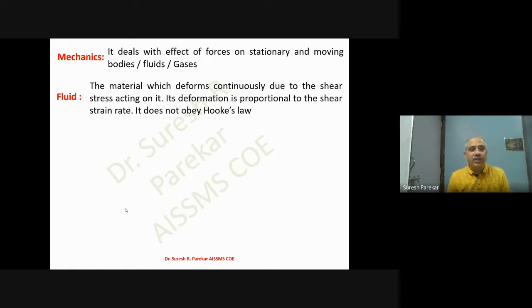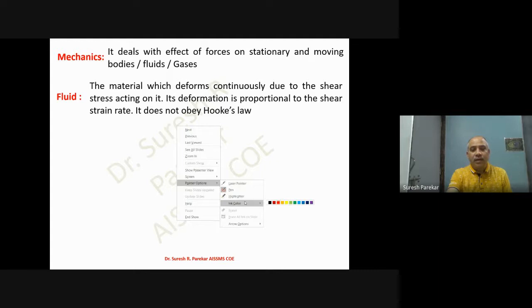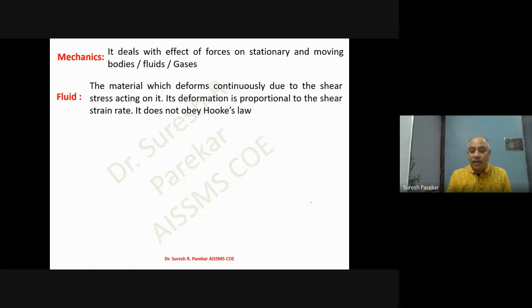Now, what is fluid? It is a material which deforms continuously due to shear stress acting on it. Its deformation is proportional to shear strain rate. We have to keep in mind, if you remember, in case of strength of materials we have shear strain, but here we have shear strain rate, and it does not obey Hooke's law.